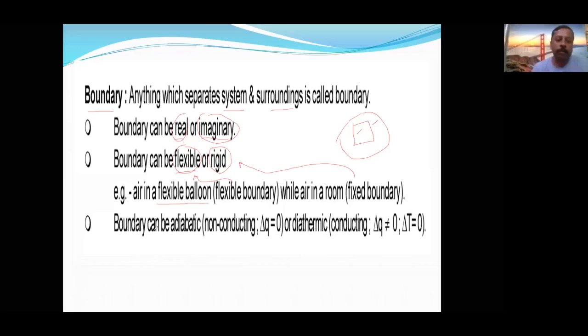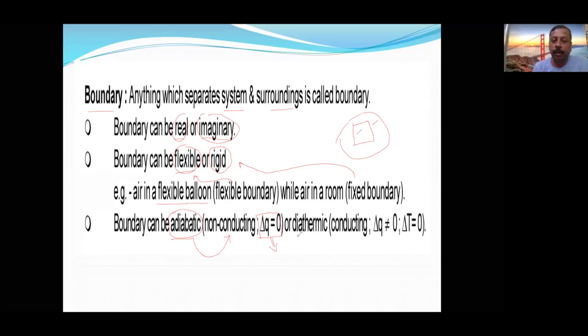Next, boundary can be adiabatic. Adiabatic means heat cannot flow. So non-conducting, that means the heat inside the system will be constant, and heat in the surrounding will be constant. This is a very important word. We will be using this in numerical solving. Once the boundary is adiabatic, that means it is non-conducting. Whenever they say adiabatic boundary, you can substitute delta Q is equal to 0 in the formula.